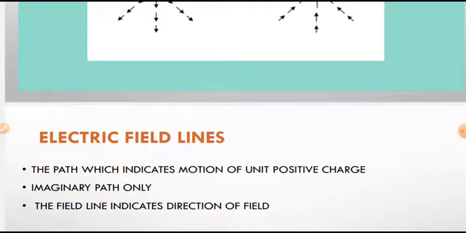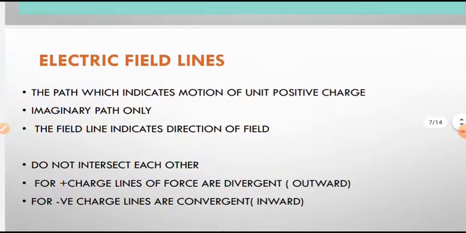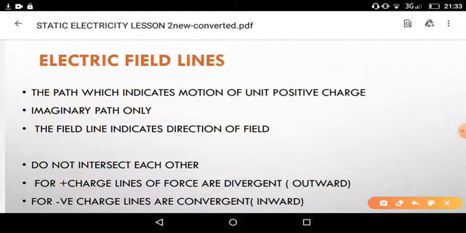These lines are purely imaginary. They are not real, and they show the path of the unit positive charge within the external field. Next, they do not intersect with each other.